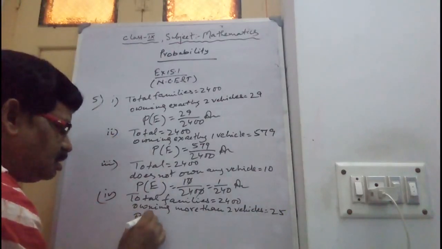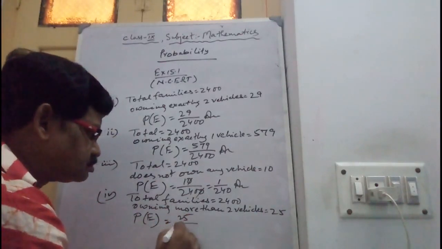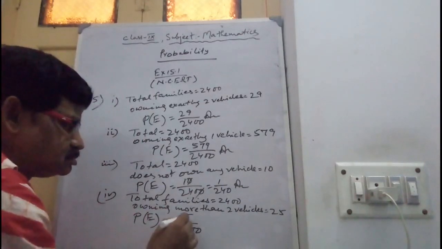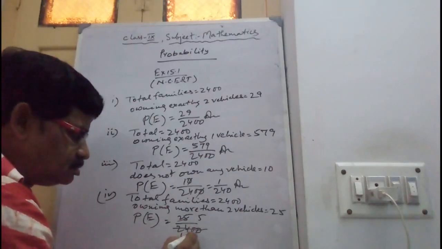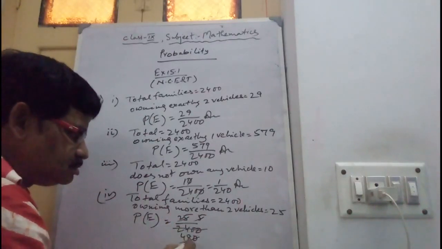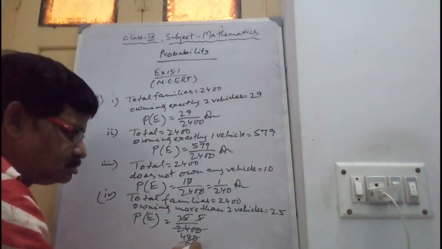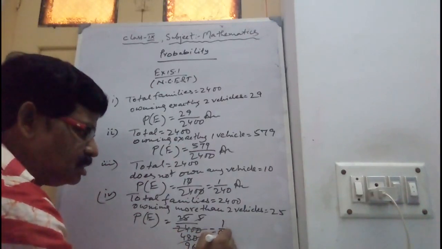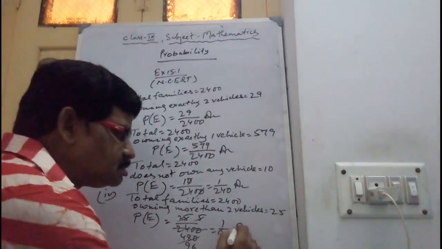So P(E), the probability of that event, divided by 5, again by 5, 1 by 96. So the probability is 1 by 96. That is the answer.